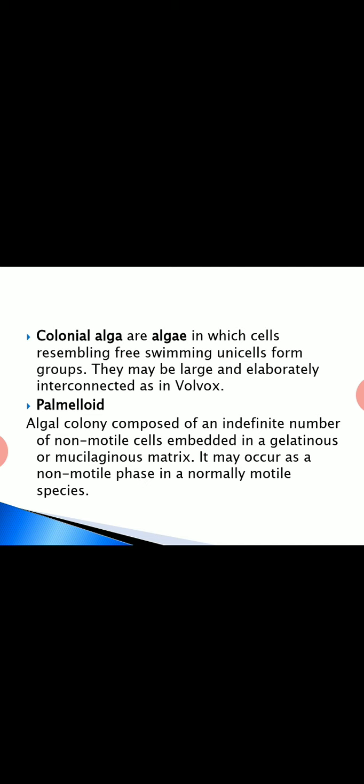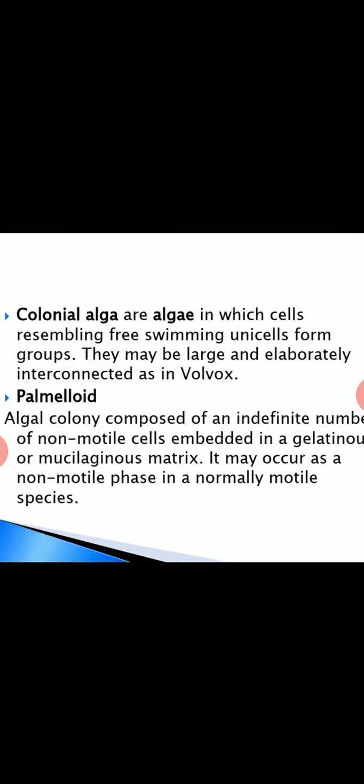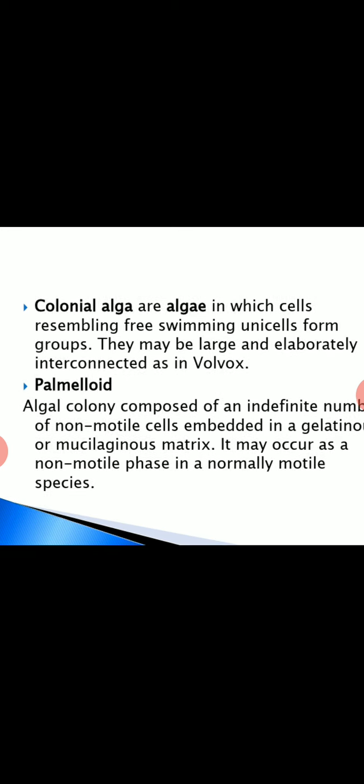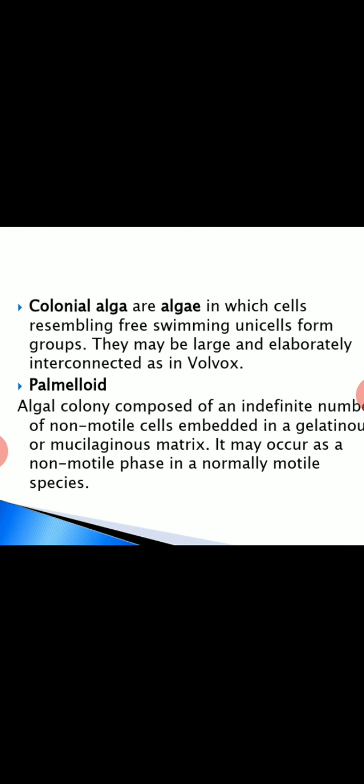And we can go through the detail of that. Cenobium, we can say it as a colonial alga in which cells resembling free swimming unicells form a group. So different free swimming unicellular algae come together and join as a colony, and it belongs to colonial algae. Here the cells are usually interconnected, so it acts as a colony, and an example is Volvox.